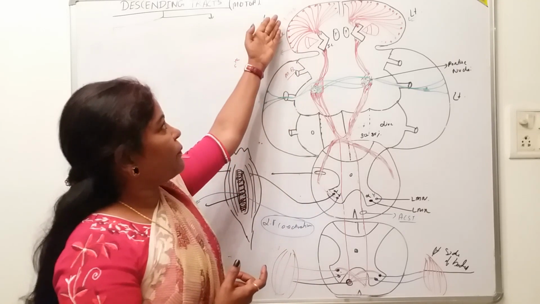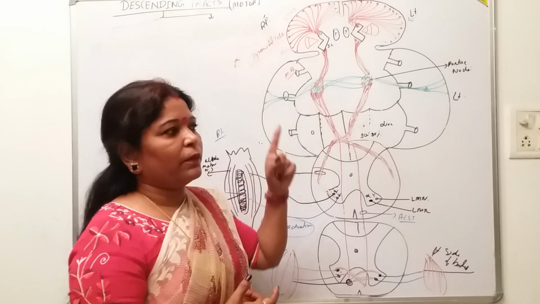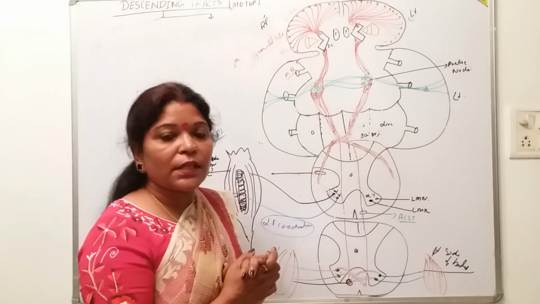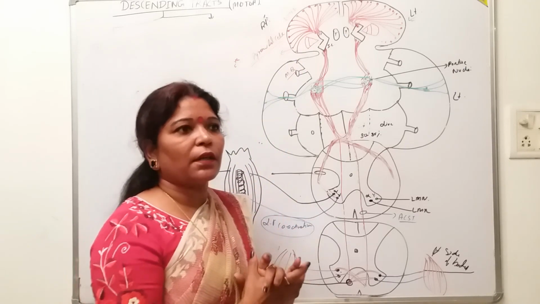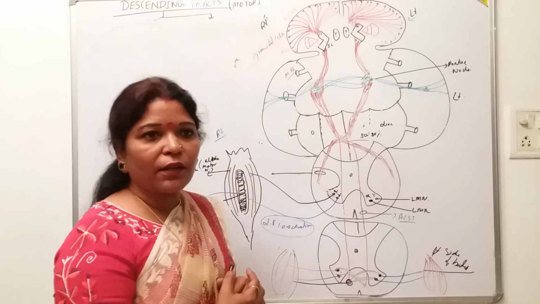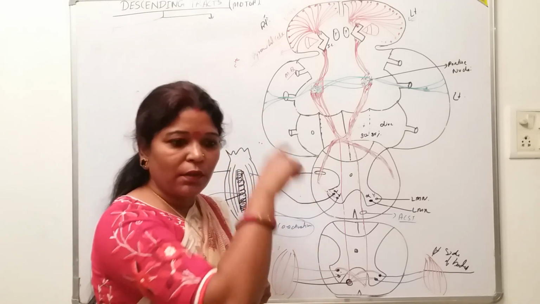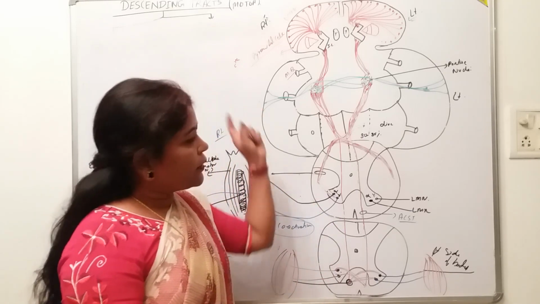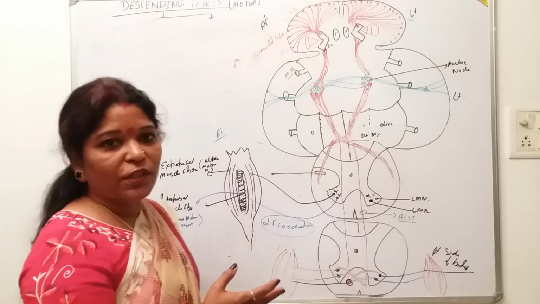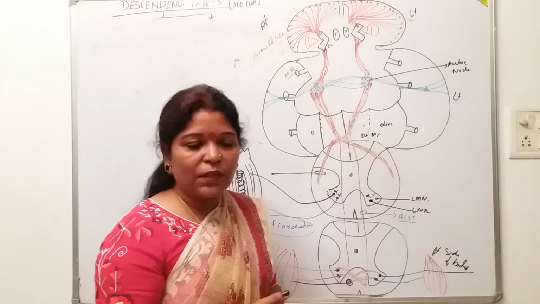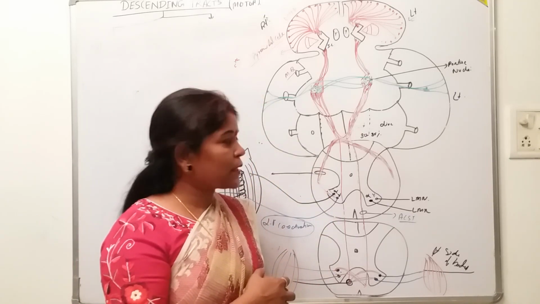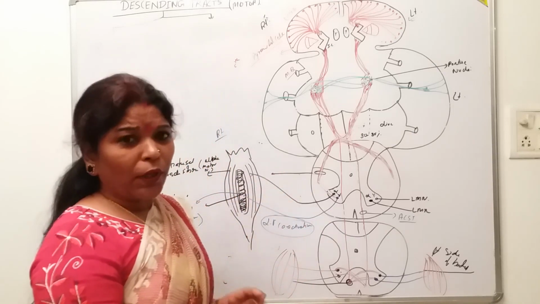Look here, the fibers originate from the cerebral cortex, and how do those fibers originate? Under the influence, under the coordination, under the talking between so many areas before the final pathway descends down. The cerebellum is there, the basal nuclei are there, coordinating the motor activity with the frontal cortex, or the motor cortex.